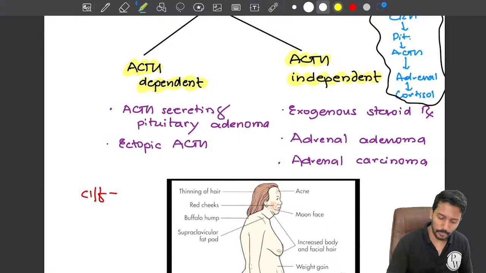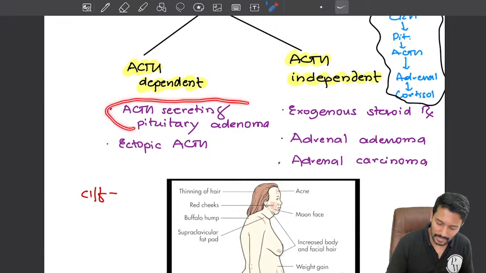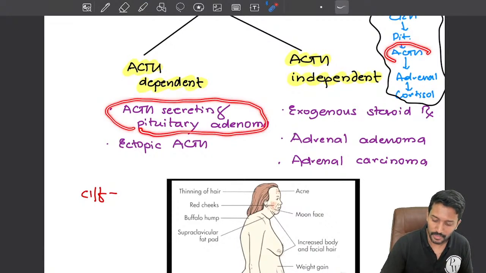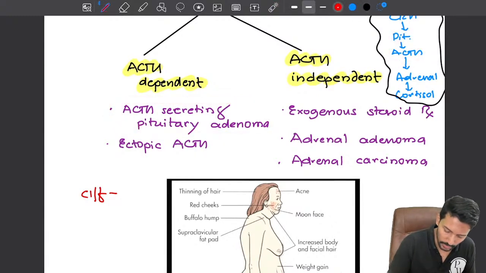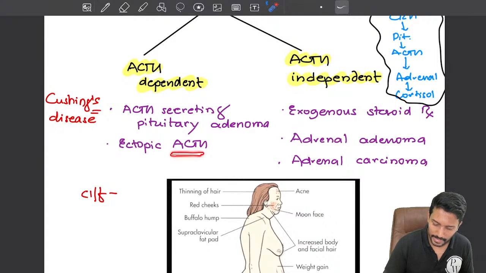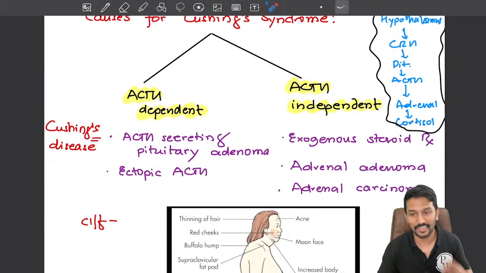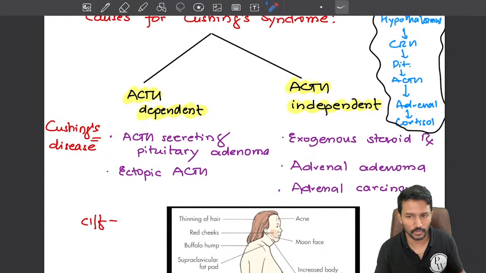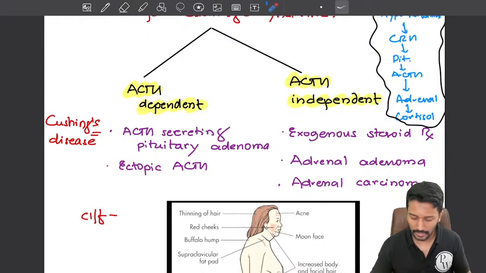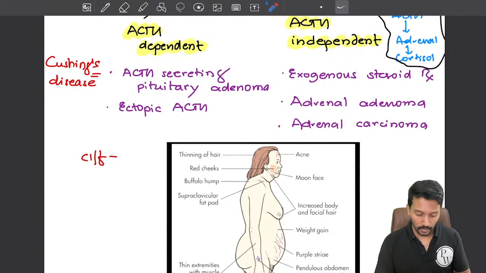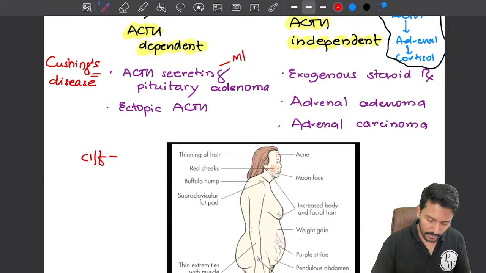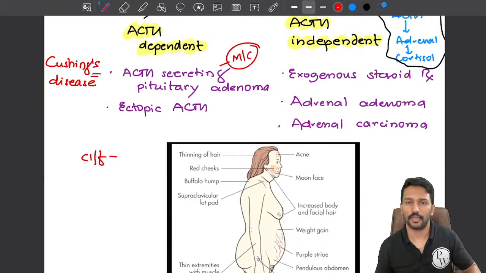For the ACTH dependent, the most common cause is an ACTH producing pituitary tumor. There is a tumor in the pituitary which produces ACTH, and this is nothing but Cushing's disease. Other than that, if ACTH is coming from sources other than the pituitary gland, then also we call that ACTH dependent. But the most common ACTH dependent cause is the pituitary adenoma.